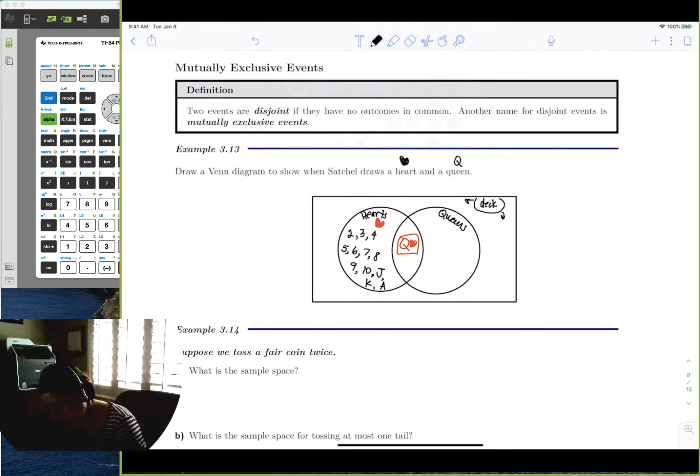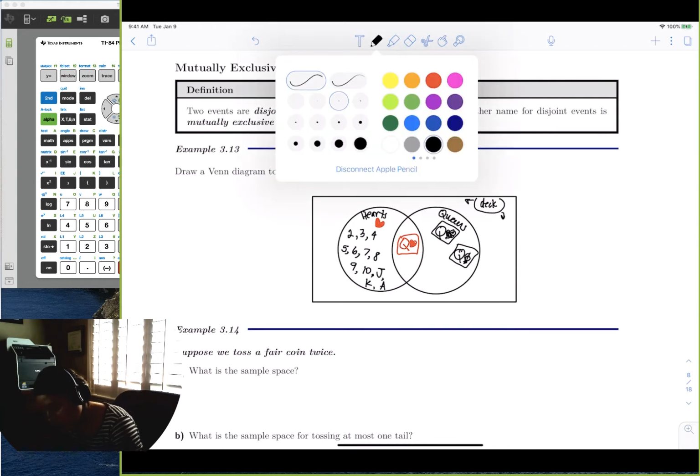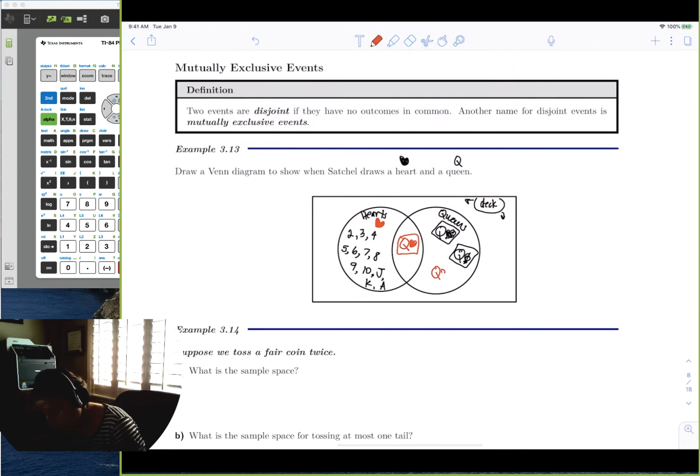I have the queen of clubs, the queen of spades, and then I also have a queen of diamonds. And then I have the queen of hearts.